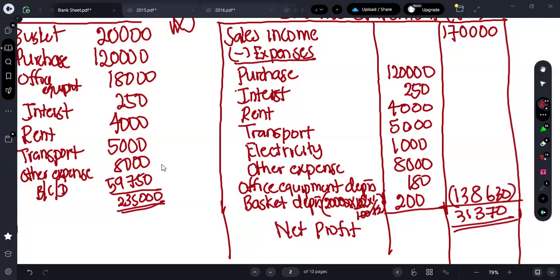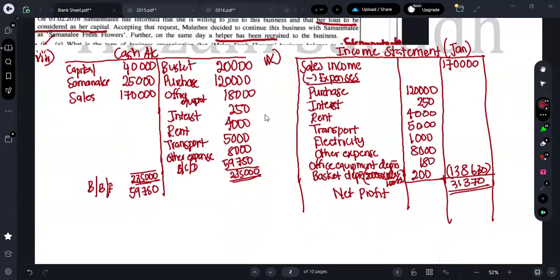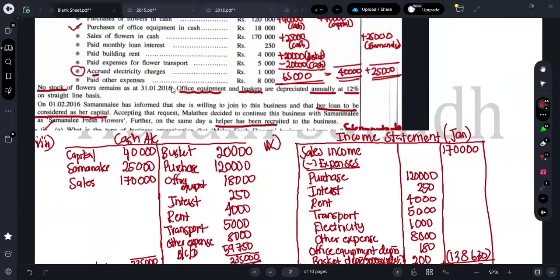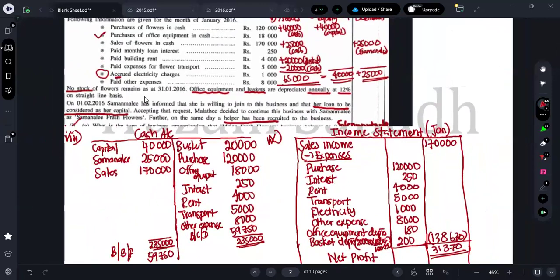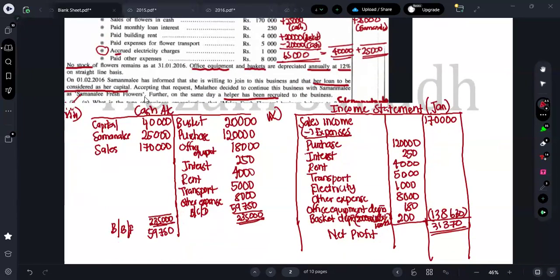So in the income statement, when we take expenses, it should not be a non-current asset. We can't take a non-current asset, right? In the accounting elements we have studied, asset is something else, expense is something else. When we are preparing the income statement, we should take only the expenses, not any asset. So why didn't you take the office equipment? Because it's a non-current asset. Office equipment, what's the double entry? Cash account credit, office equipment debit. It's a non-current asset, therefore it's not an expense. Therefore, you can't take it here.